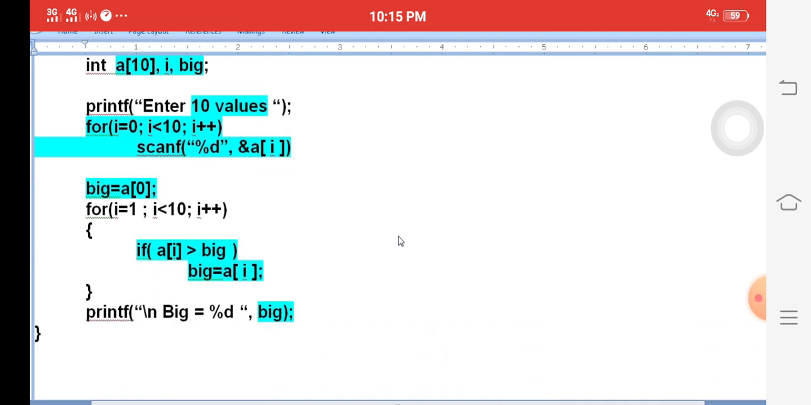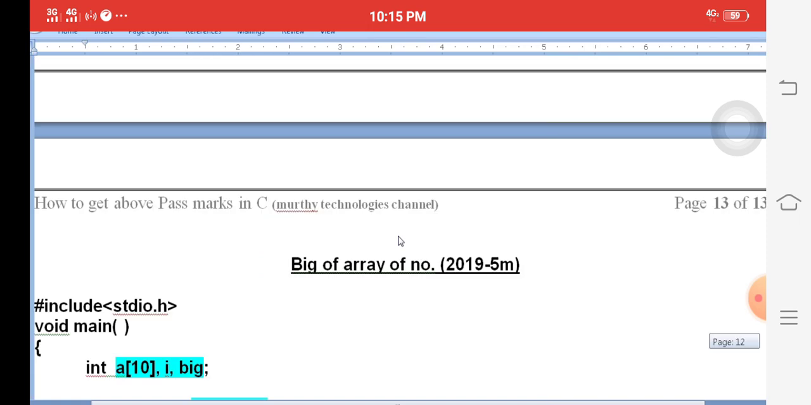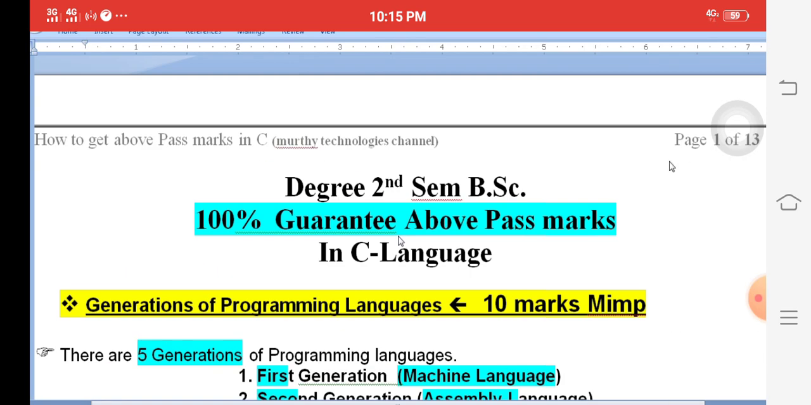Okay. So what we explained here is very important. Each and every question is very important for the public examination. 100% guarantee of above pass marks in the public examination.